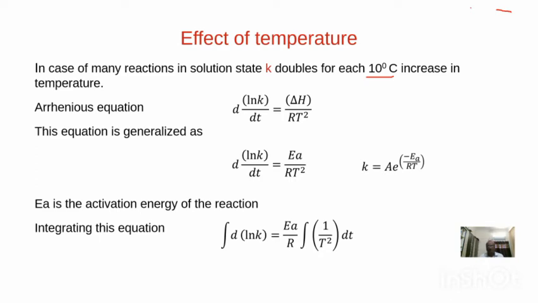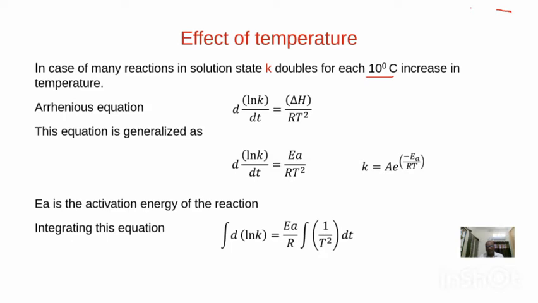For example, a chemical reaction is there. For that chemical reaction, we are determining the rate constant at 15 degrees centigrade. It is K1. For the same reaction, now we are determining the rate constant by increasing the temperature to 25 degrees centigrade.